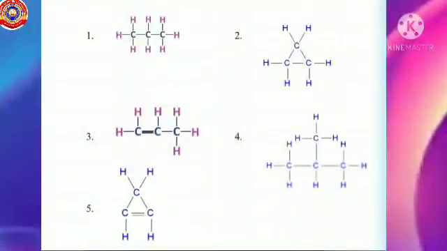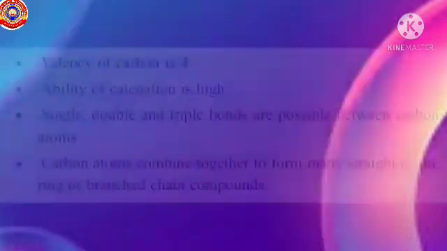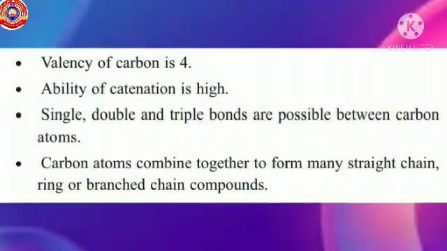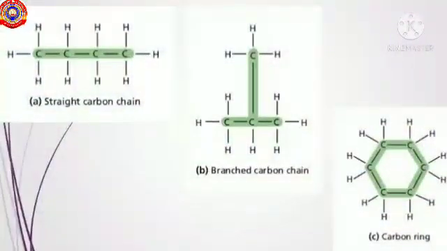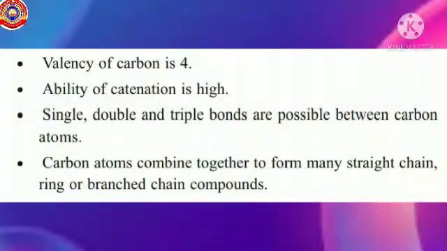Now look at the structure of some of the hydrocarbons. Next is the presence of single, double and triple bonds in carbon compounds. Carbon can form either single, double or triple bond between them. Hence, it can form a large number of compounds. And also, carbon atoms combine together to form many straight chain, ring or branched chain compounds. So these are the certain properties that make carbon show a wide variety of compounds in nature.